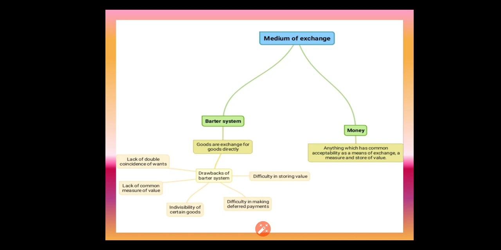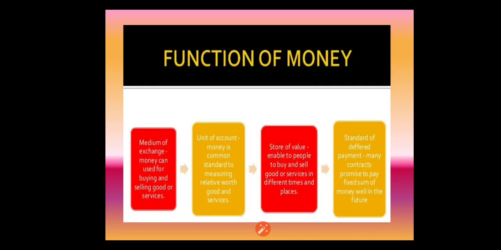So there are a lot of drawbacks in the barter system, so people started to find the alternative, which is called currencies. The next thing we are going to see is the functions of money. Money has a lot of functions, but now we are going to see only the 4 important functions. What are the drawbacks we saw in the barter system? Those are the advantages of money, because money eliminates the need of double coincidence of wants.